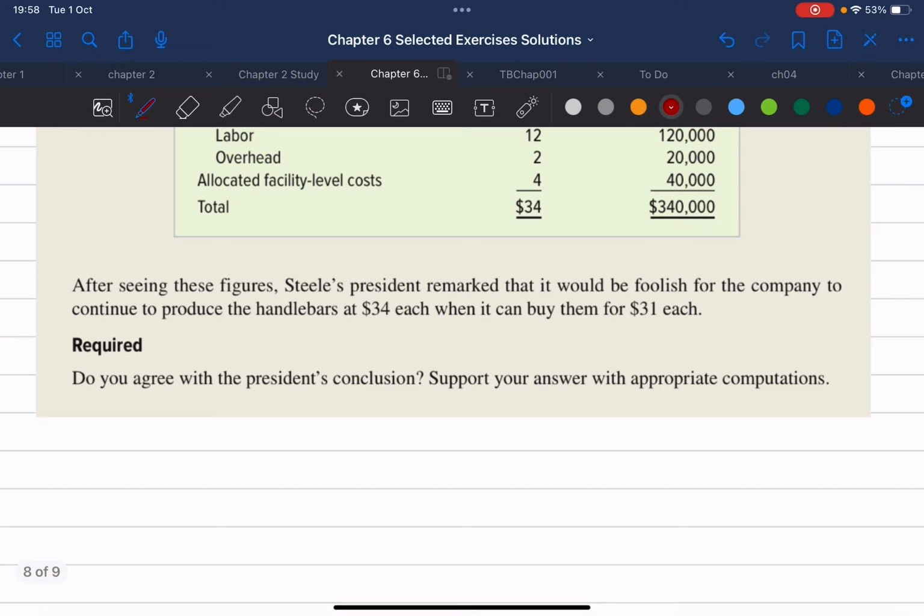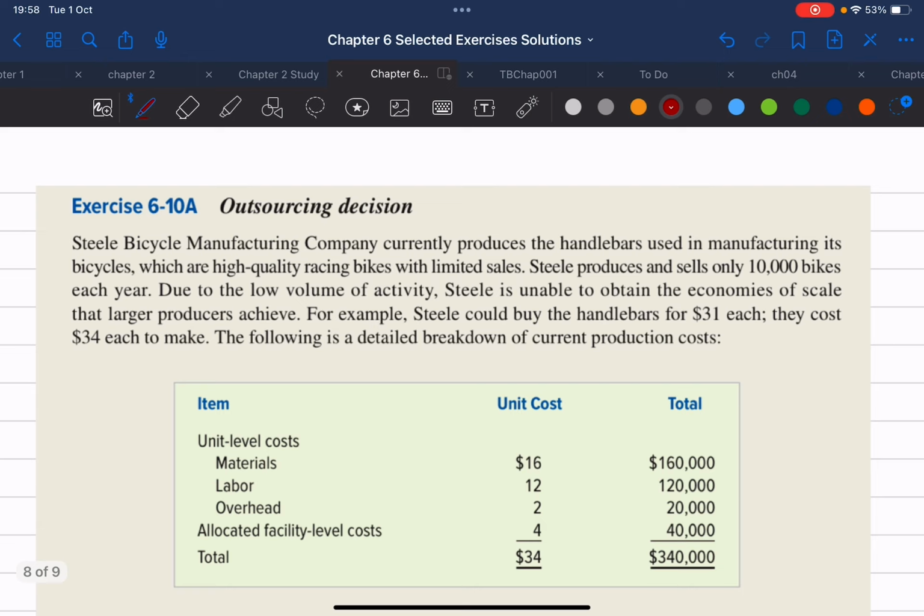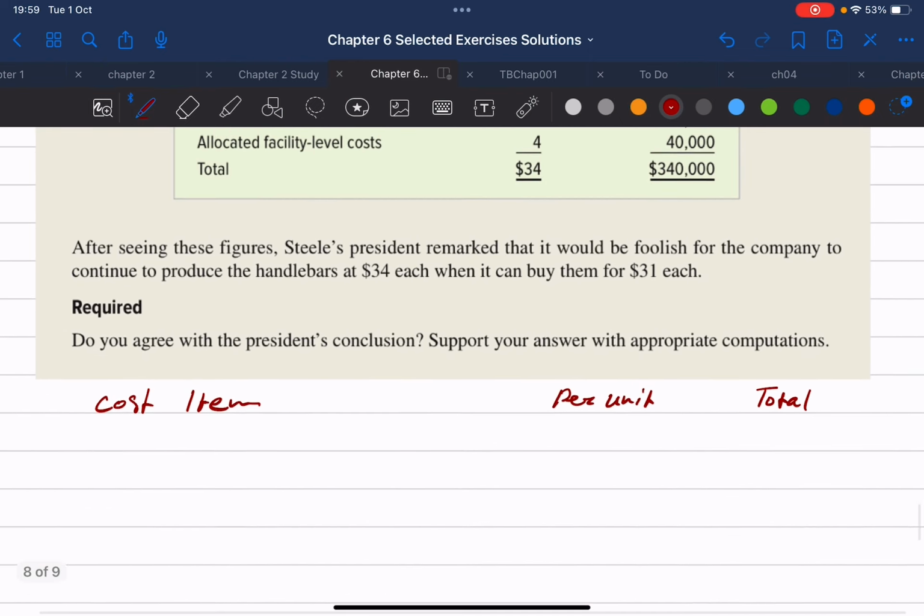So what I'm going to do is I'm going to say cost item here, okay, and then we're gonna see its cost per unit, and if you want to be a little fancy, you can also calculate the total costs for each item, right, based on the number of handlebars that the company actually produces, which was given to us here. They produce 10,000 bikes, right?